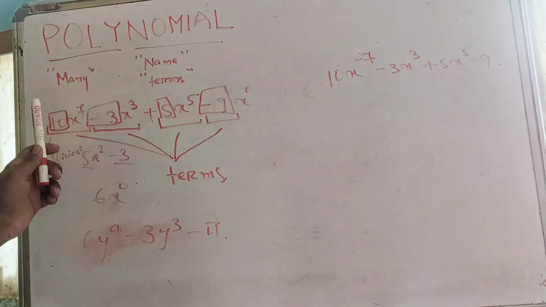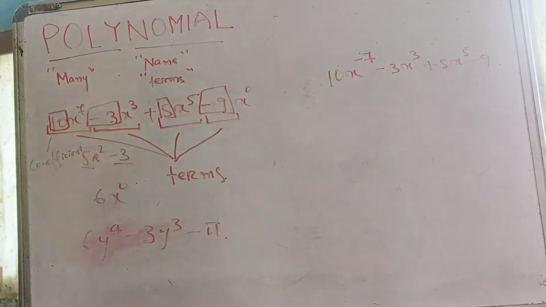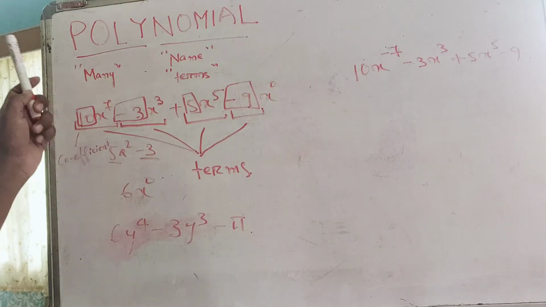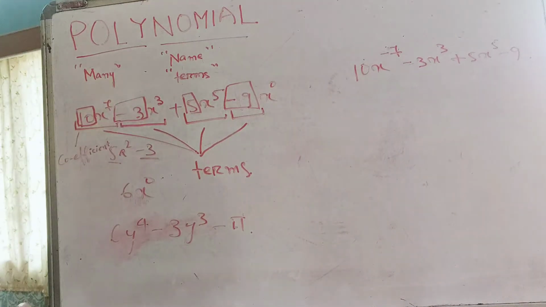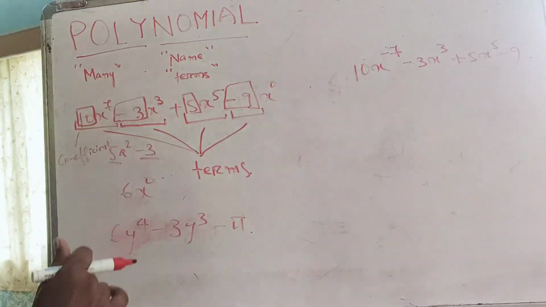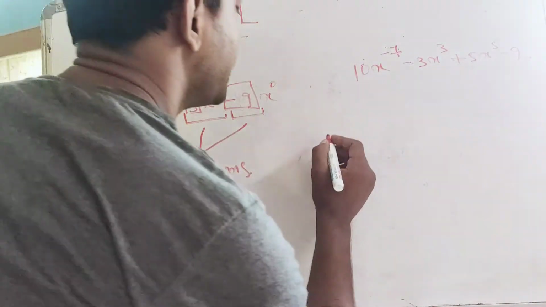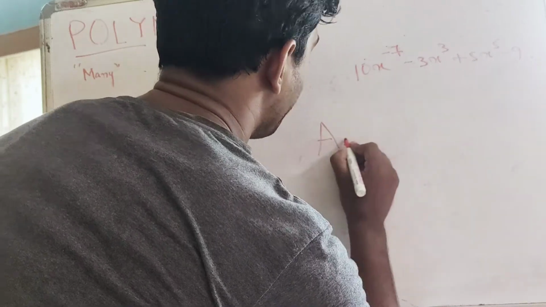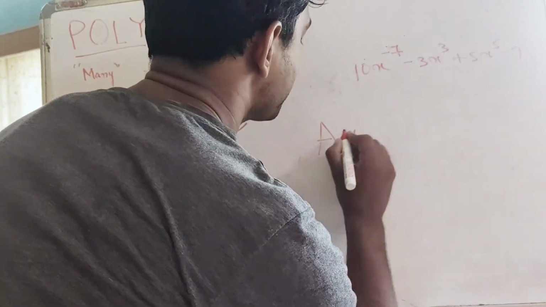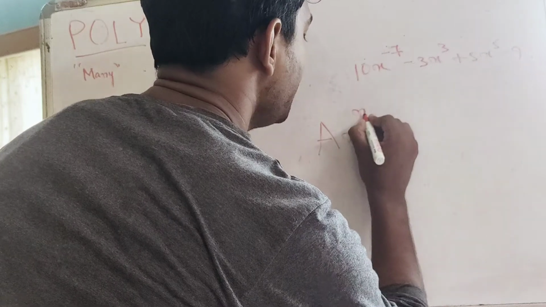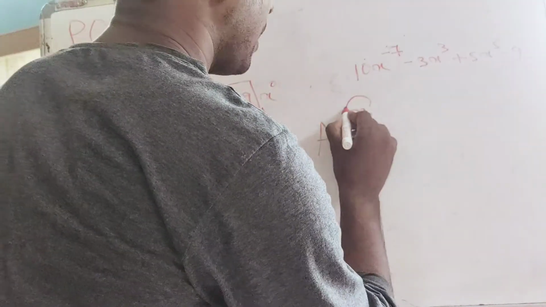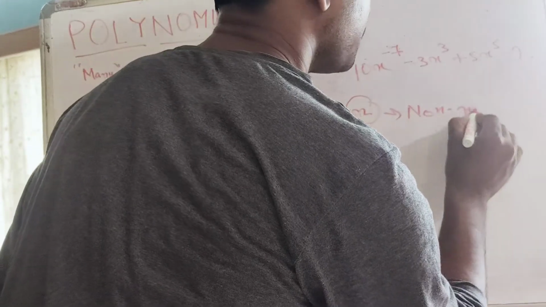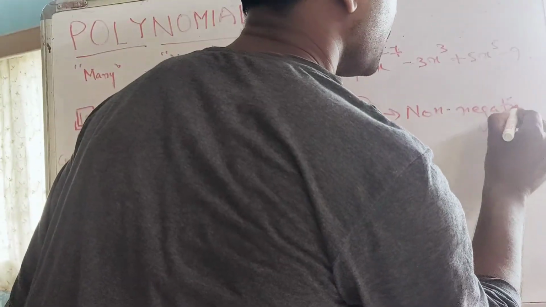Now let me define a polynomial in general terms. As I told you earlier, a polynomial is made up of the sum of a finite number of terms where each term is multiplied by some coefficient. Let me write it as a, multiplied by some variable, say x, raised to a non-negative power. So the power must be a non-negative integer.